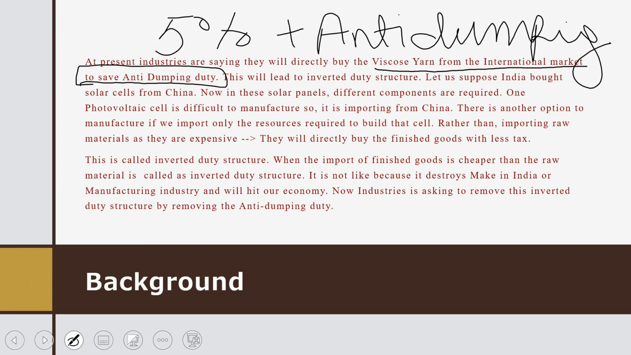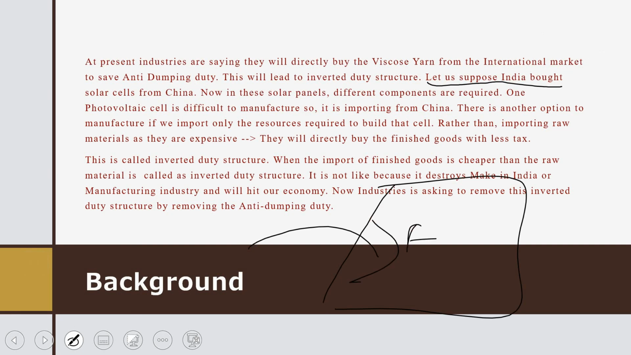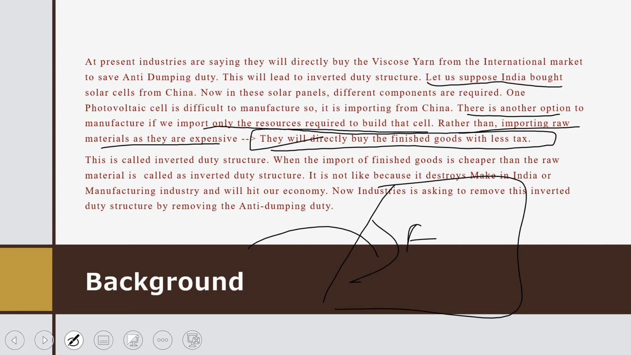So this will lead to an inverted duty structure. So what is an inverted duty structure? We will see that also. Okay, let us suppose India buys solar cells from China. Now in solar panels, different components are required. One is a photovoltaic cell, which is difficult to manufacture, so it is imported from China. There is another option: if we directly import the whole final product, the solar panel, rather than importing the raw materials, which are expensive, they will directly buy the finished good with less tax.